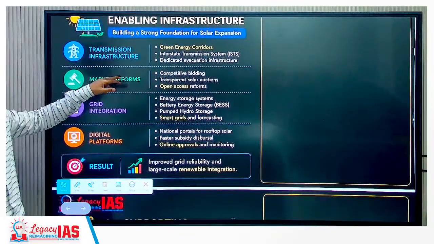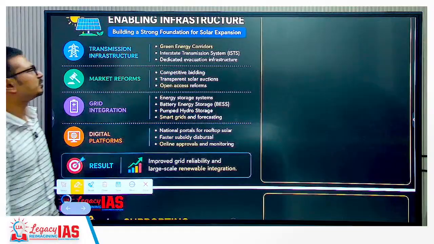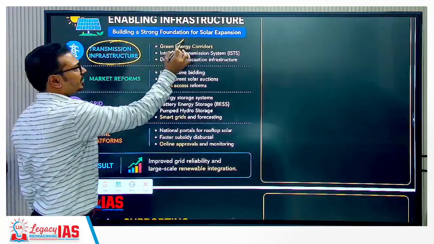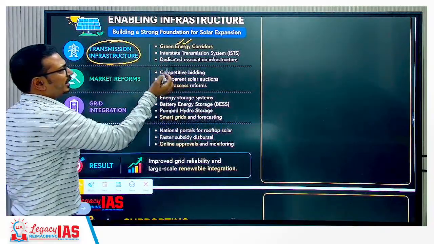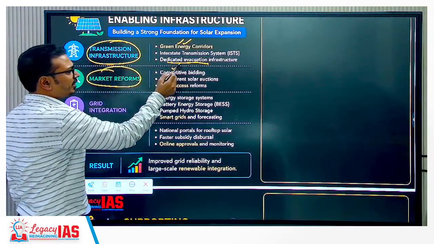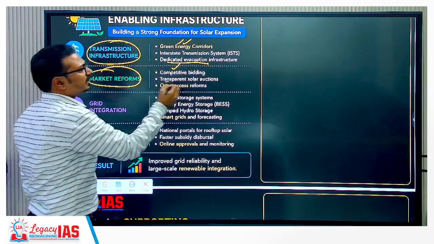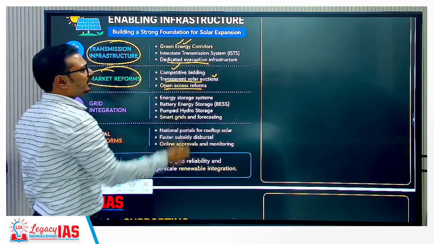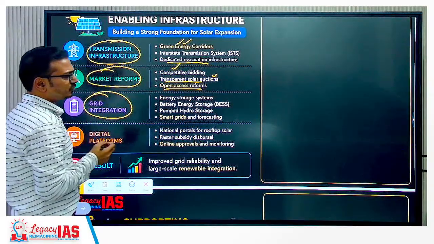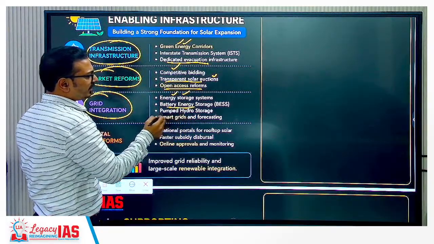Now, building the strong foundations for solar expansion, this basically focuses on the reforms in different sectors. Transmission infrastructure, green energy corridor, we just talked about that. Then dedicated evacuation infrastructure is also there. Market reforms, competitive bidding for these projects, transparent solar photovoltaic auctions, and open access reforms. Then grid integration is also happening in energy storage systems, battery energy, then pumped hydro energy.